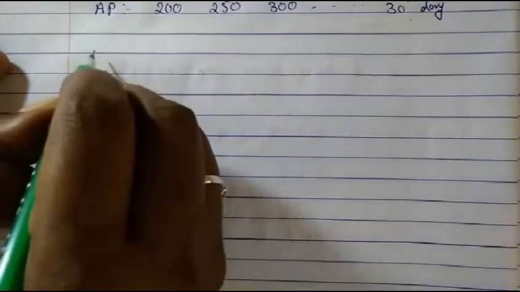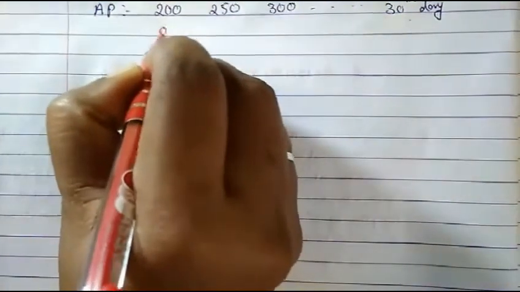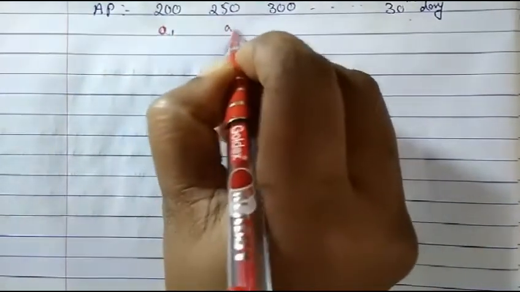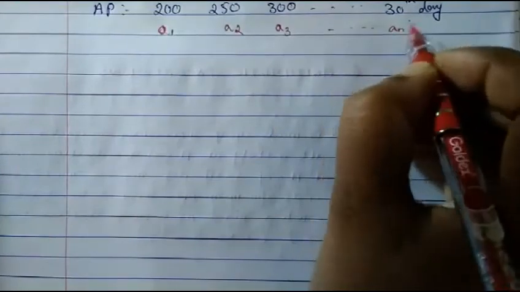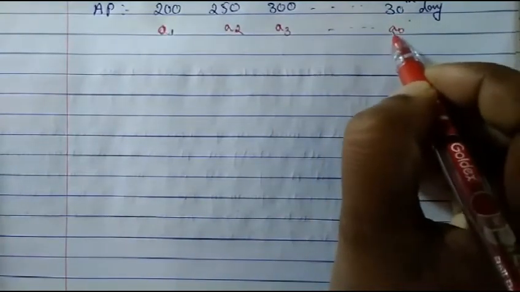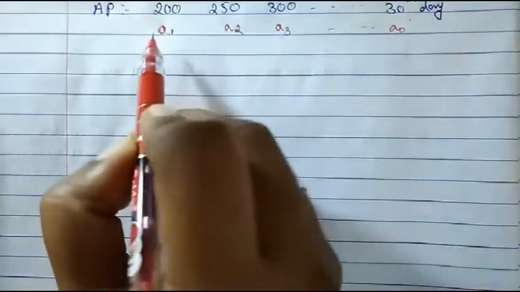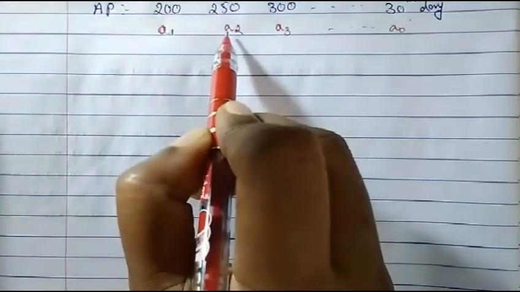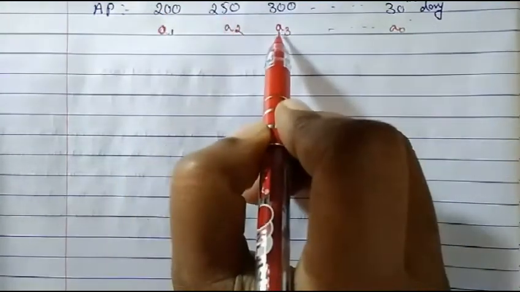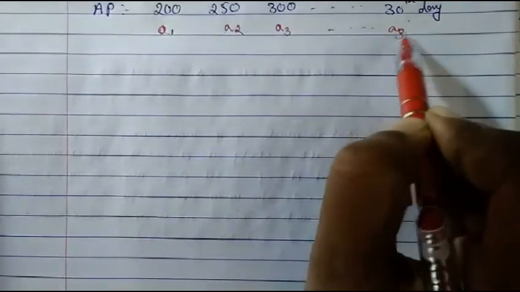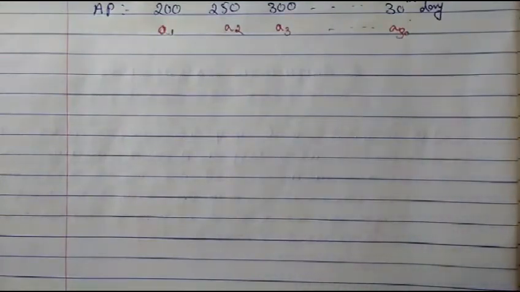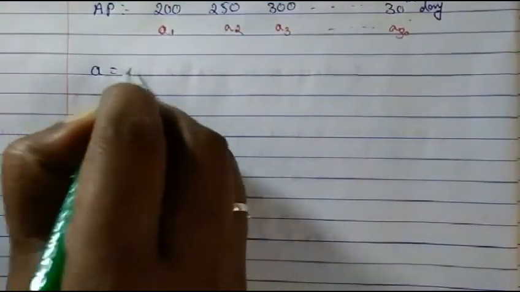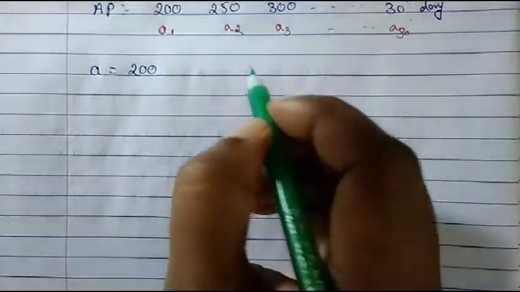So what are the values we have? This is a1, this is a2, a3, and so on, up to a_n which we don't know. The n value is 30. First term a is 200, second term is 250, third term is 300, but on the 30th day the value we don't know. So we know the first term, that is 200.